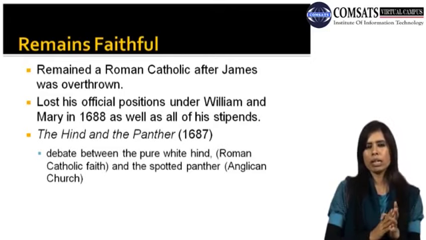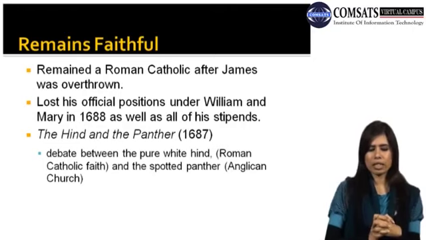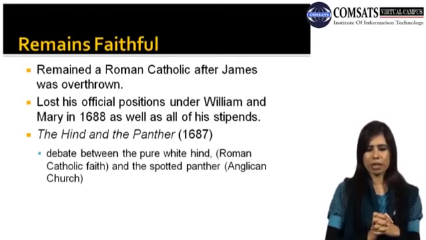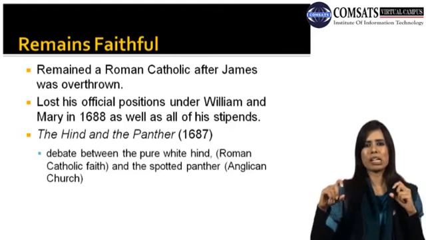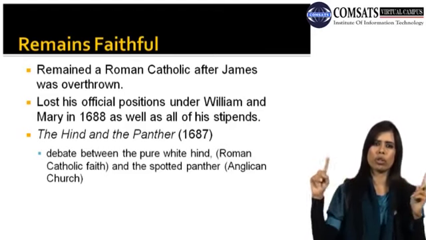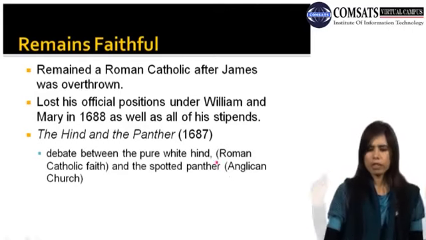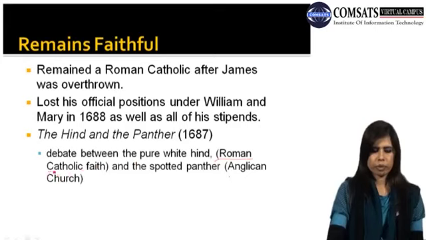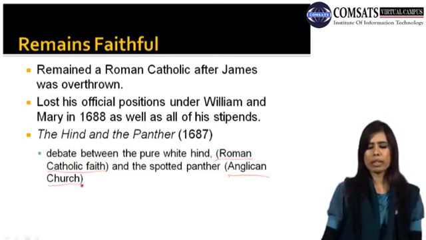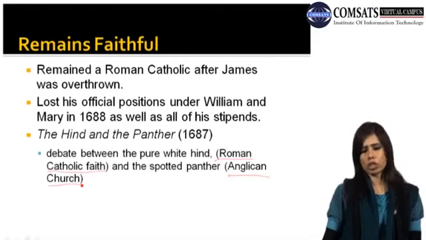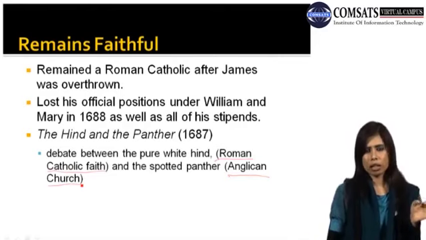The Hind and the Panther was written in 1687. It is basically a debate between the pure white hind, the Roman Catholic faith, and the spotted panther, the Anglican church. It is a writing based on the religious wars between the Roman Catholic and the Anglican church. You just have to keep in mind the history here. Previously he was an Anglican, he belonged to the Anglican church, and now he has a Roman Catholic faith.